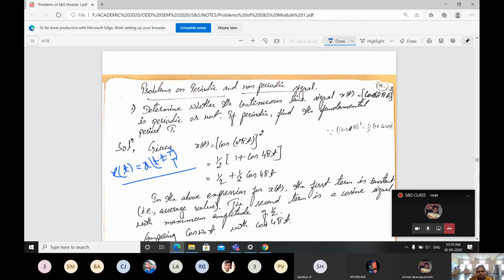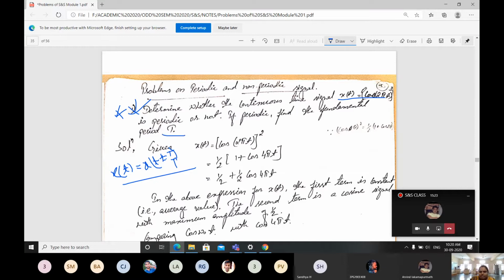Okay. Now we will solve the problems on periodic and non-periodic signals. Here a problem is given and this problem is important. It is asked in the examination also. What is the problem? Determine whether the continuous time signal x(t) = cos²(2πt) is periodic or not. If periodic, find the fundamental period, that is, find the value of capital T.